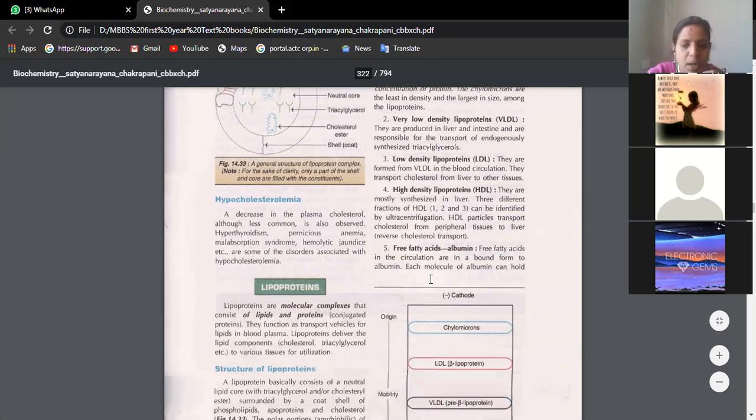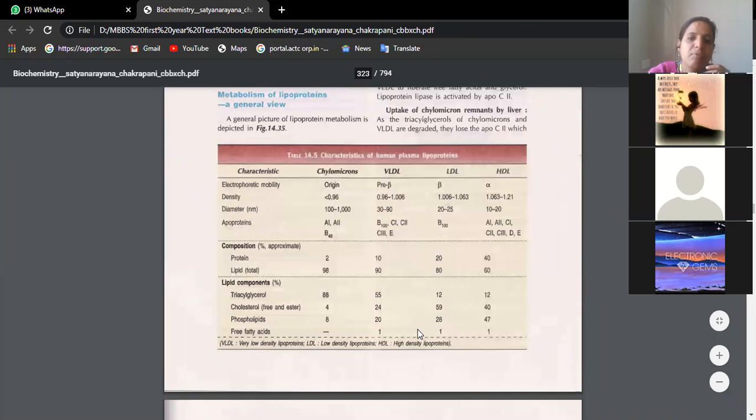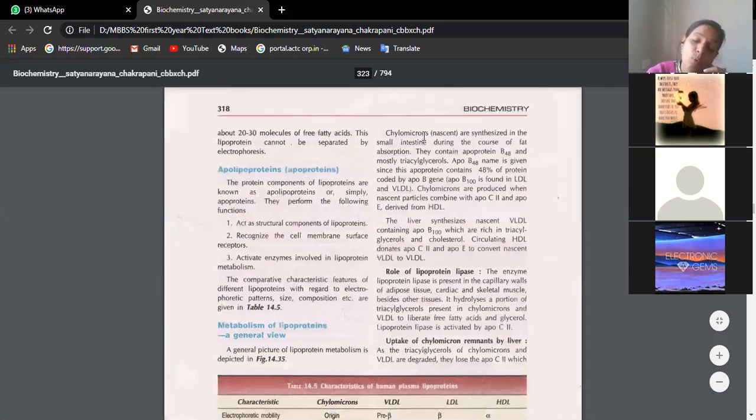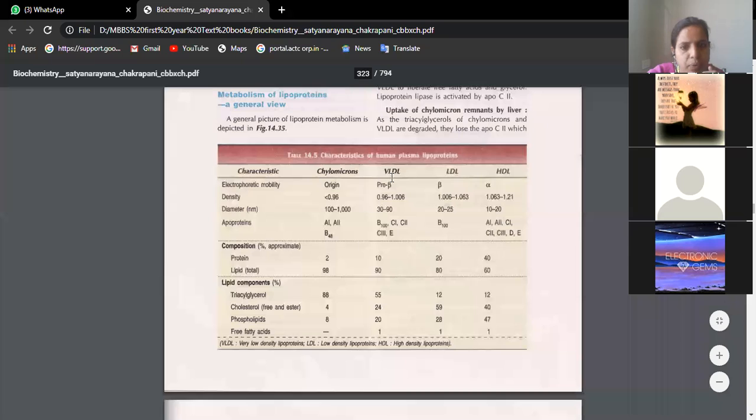Then how to know this better? I want you to learn this table. This table is ultimate. It gives more information than what is written here, and it makes the concept clear. See, these are chylomicrons, VLDL, LDL, and HDL. I was telling you about the protein component. How much is chylomicron? It is 2. For VLDL, it is 10. LDL it is 20 and HDL it is 40. That means 40% of the composition of HDL is protein and 60% is lipid.